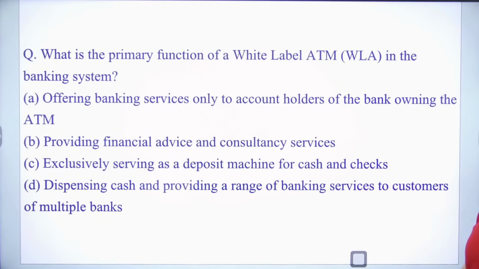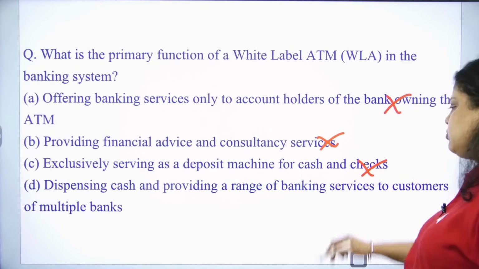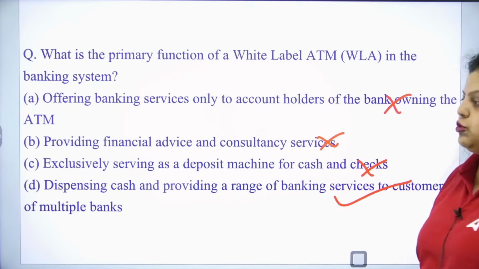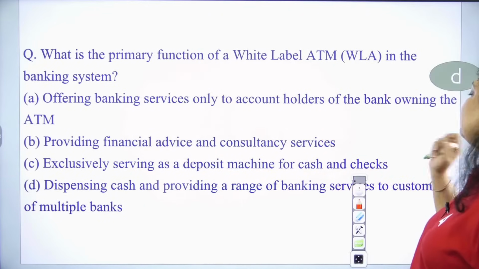Now let me know which of the following is the right answer. White label ATM offering banking services only to account holders of the bank owning the ATM, also no. Providing financial advice and consultancy services, obviously no. Exclusively serving as a deposit machine for cash and checks, no. Dispensing cash and providing a range of banking services to the customers of multiple banks, this is true. Very good. The right answer is D option.